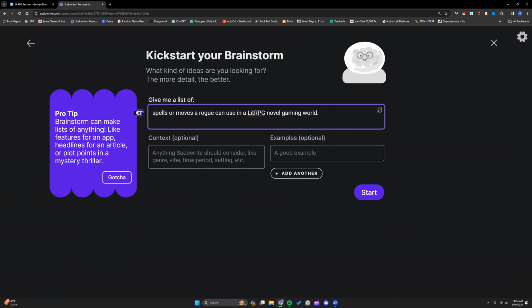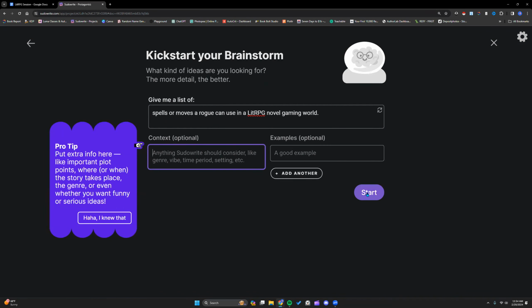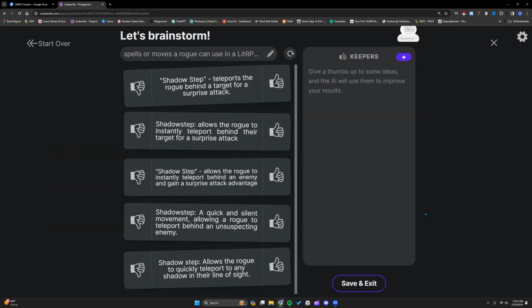I want to have a rogue. I'm going to do it two different ways. If I could tell it, maybe I want this person to be an in-game character that kills the mage, or they're doing the PvP and they cannot beat that rogue. Maybe I want to get that specific to let it know, hey, what are these spells or moves the rogue is doing to kill that mage? Things like that. Thank you, Tomas.